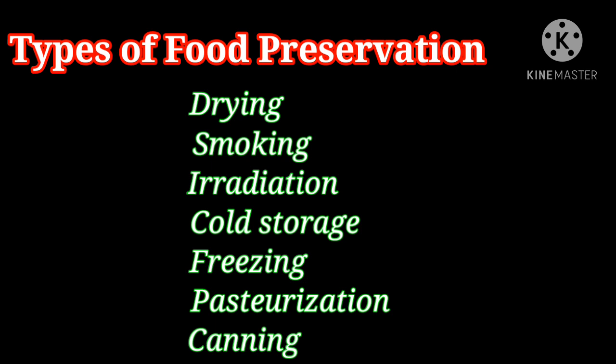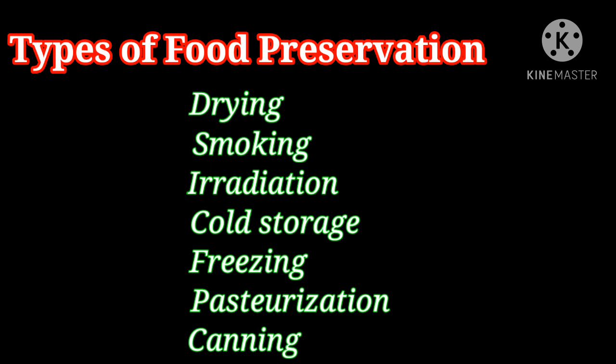Irradiation: under X-rays, gamma rays or UV rays, the food products are exposed and it will kill microbes. Clear, children? Cold storage means we have to store the food items at low temperature. Freezing is under 0 degrees Celsius.